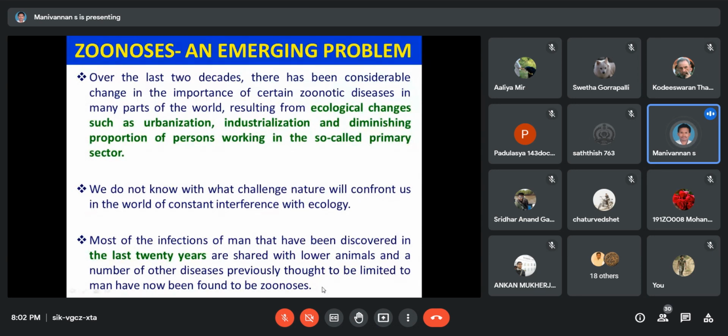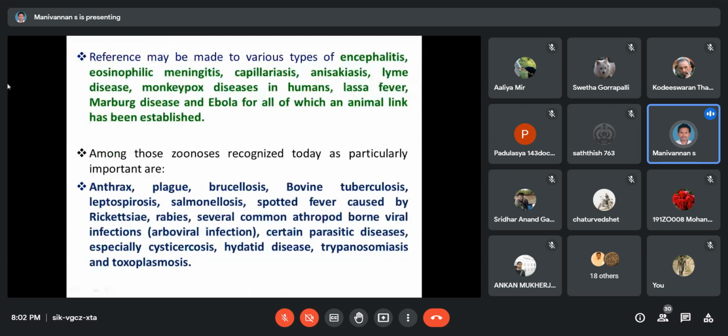In the last 20 years, especially in the 21st century, most of the emerging diseases are zoonotic diseases. That's why zoonosis is called an emerging problem at the global level. Various diseases emerged in the 21st century: encephalitis, meningitis, Ebola, SARS, hantavirus, and monkeypox virus. Among the viruses recognized today as particularly important, some were already noted: anthrax, plague, brucellosis, tuberculosis, and some others.